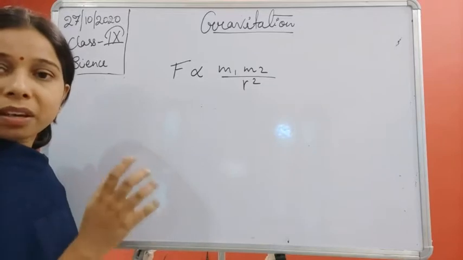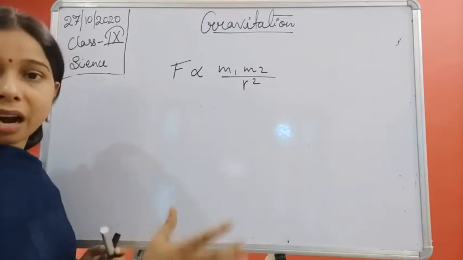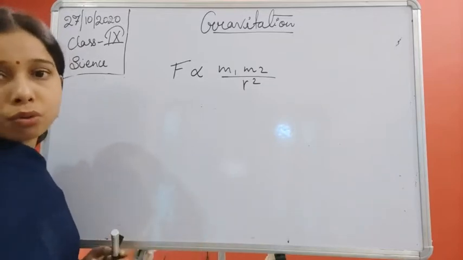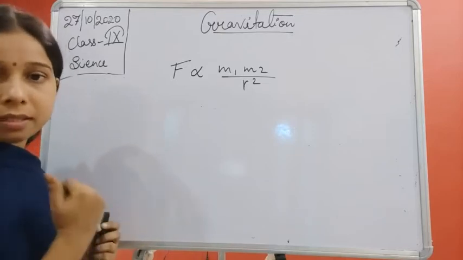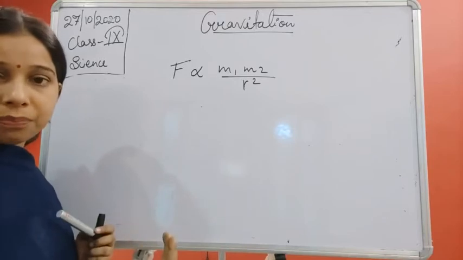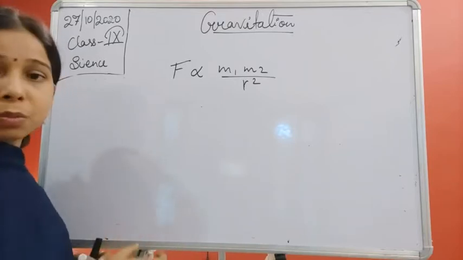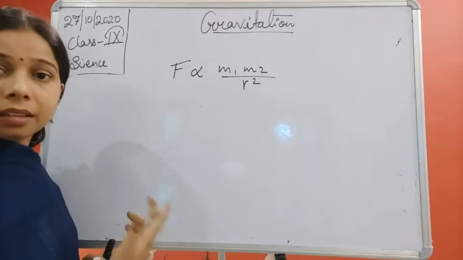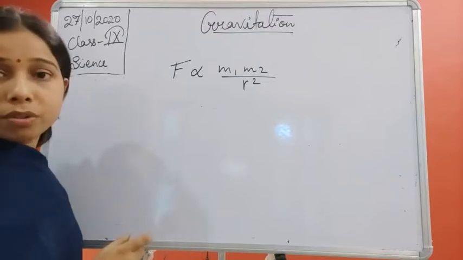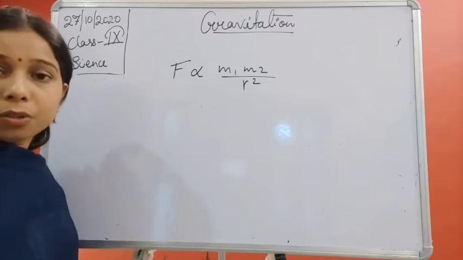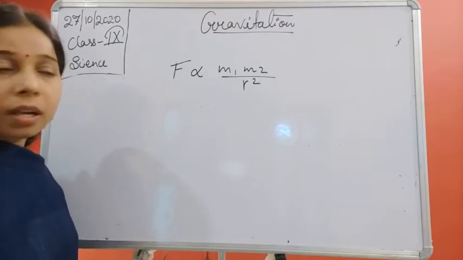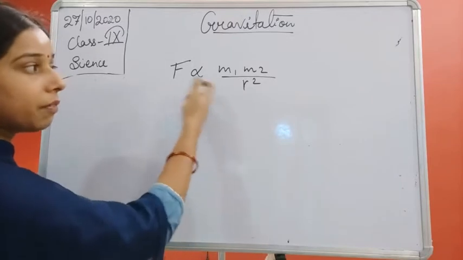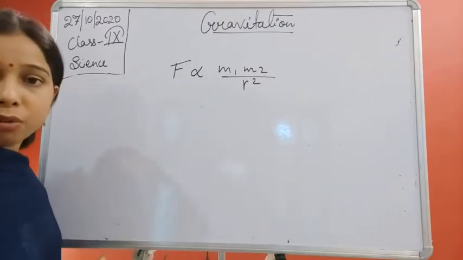It means if the two objects are of larger mass, they start moving towards each other. And if the distance between them is doubled, then the gravitational force will become one-fourth, because it is inversely proportional to the square of the distance.